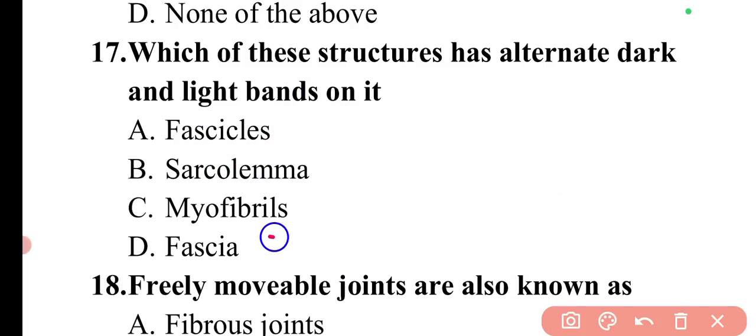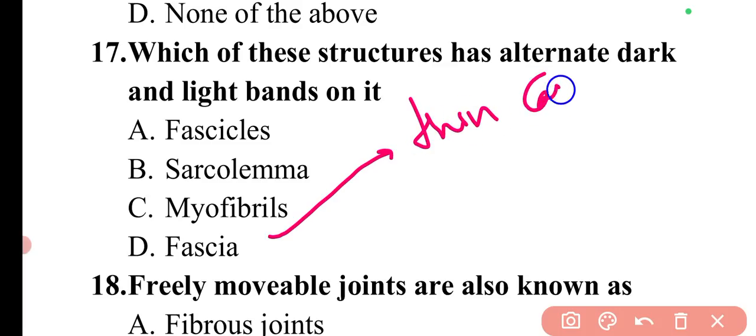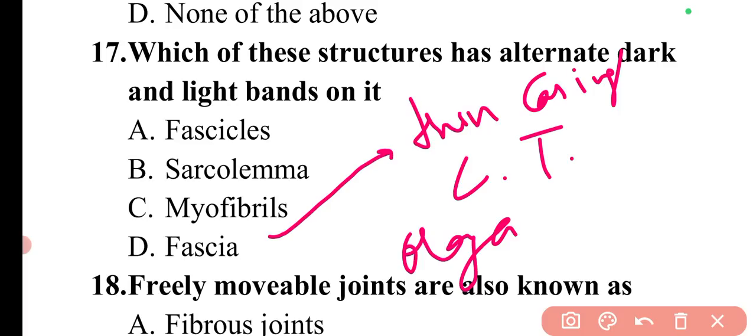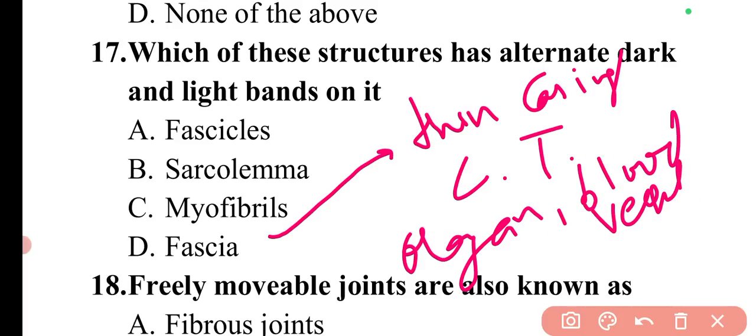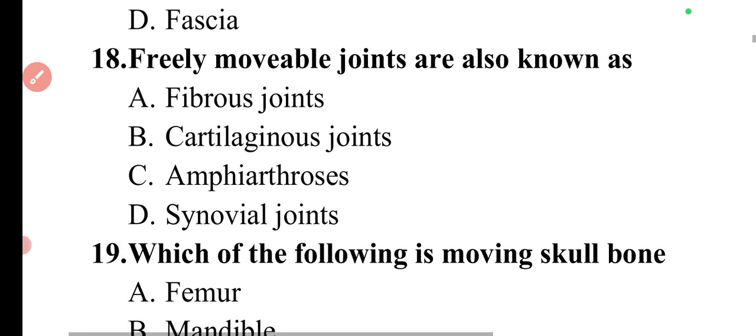Then, if I talk about the fascia, fascia is basically a thin casing of connective tissue that surrounds and holds every organ, blood vessels, bone, nerve fiber, and muscles in place. So this is basically a casing type of thing, fascia. Then we can move to the next question.